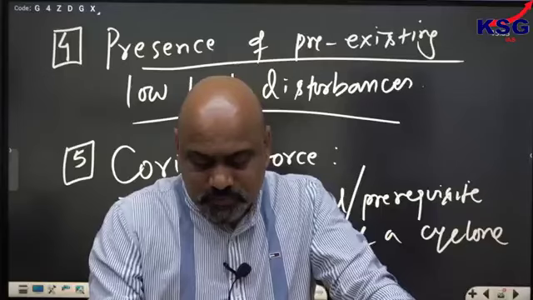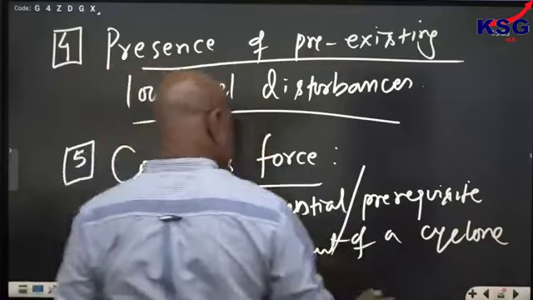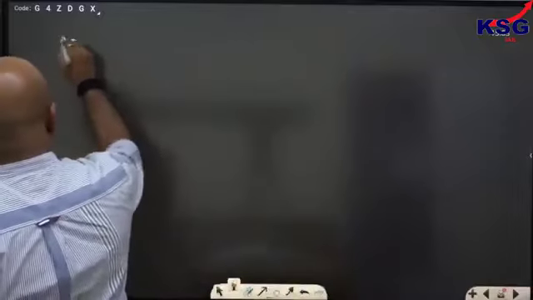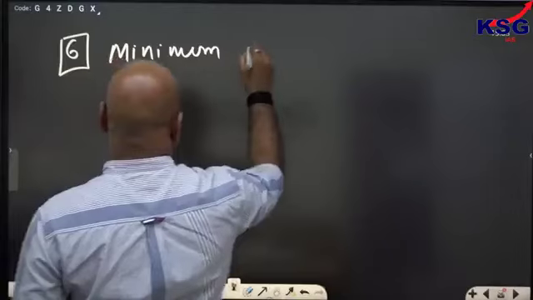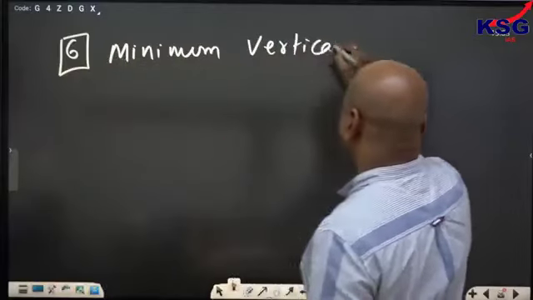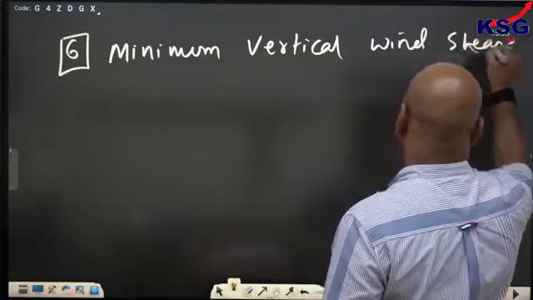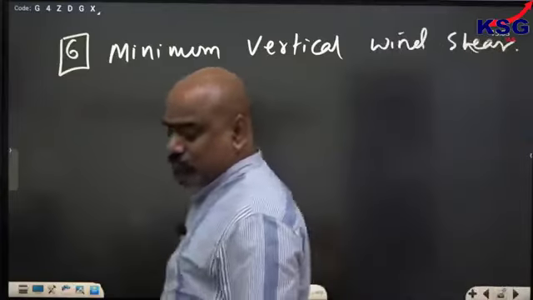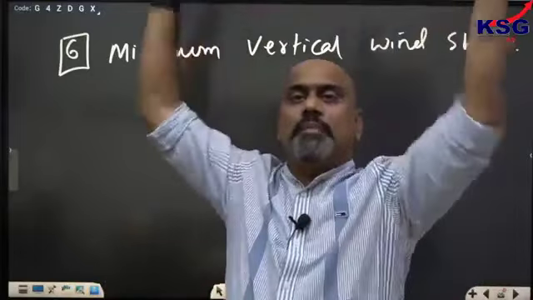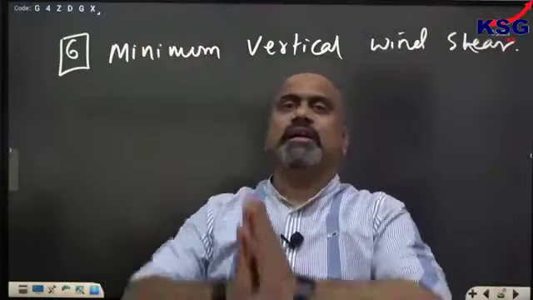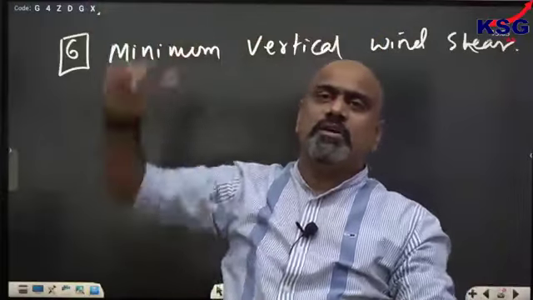So this is one factor here. Another, minimum vertical wind shear. Sixth point is minimum vertical wind shear favors the development of a cyclone. If wind shear is more in the upper part, vertical wind shear means as the air moves vertically upward, there should not be much change in the direction of the wind.